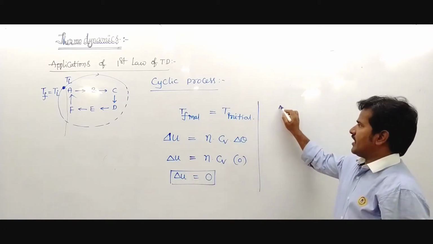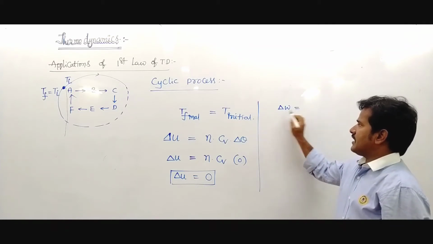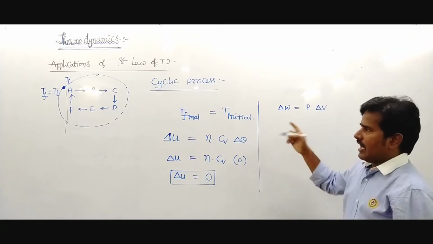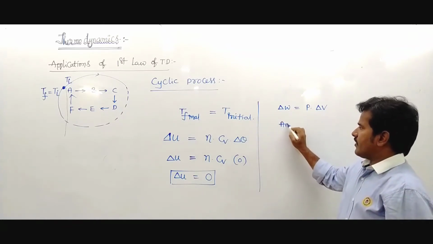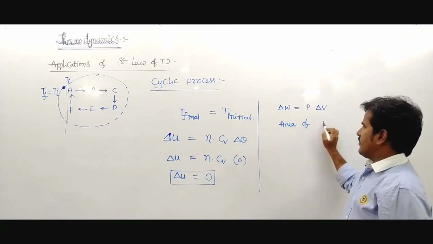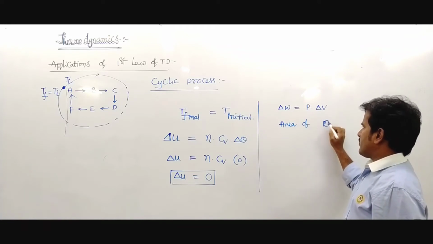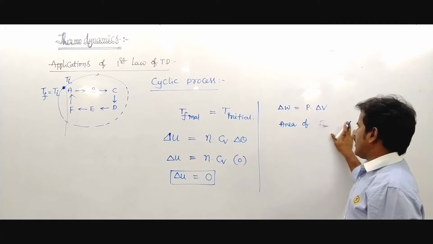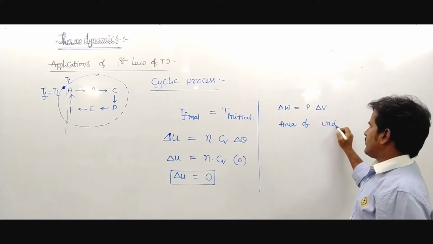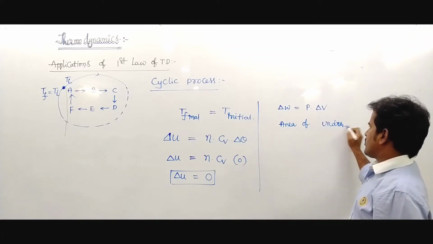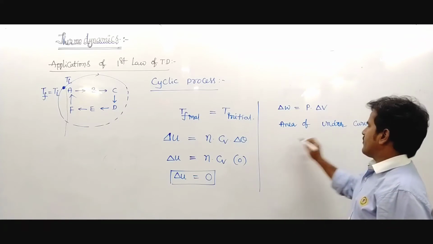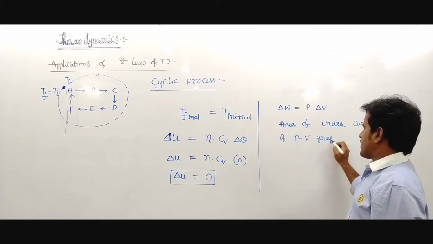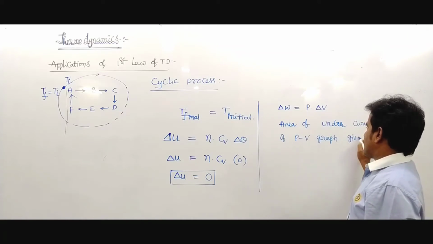And the external work done, delta W, is written as P into delta V. The area under the curve of the P-V graph gives the work done.